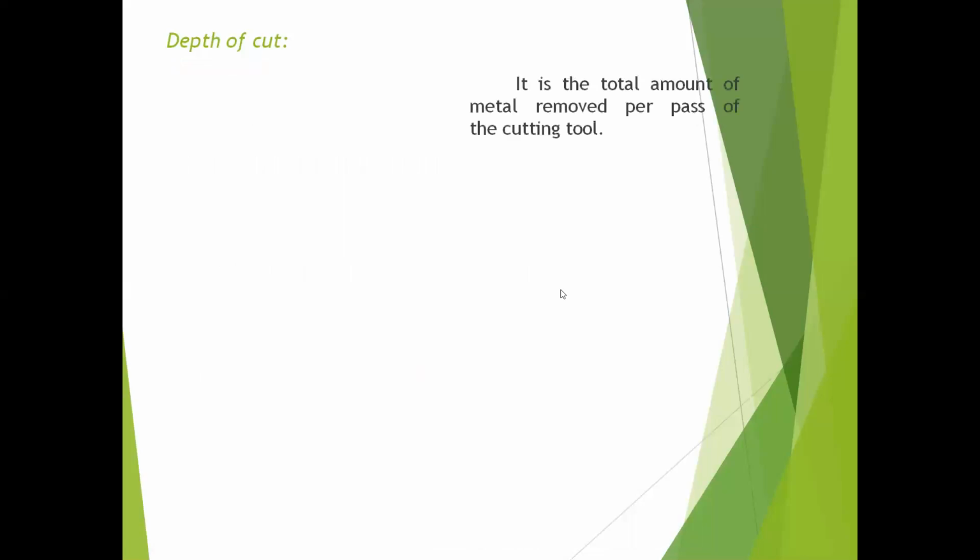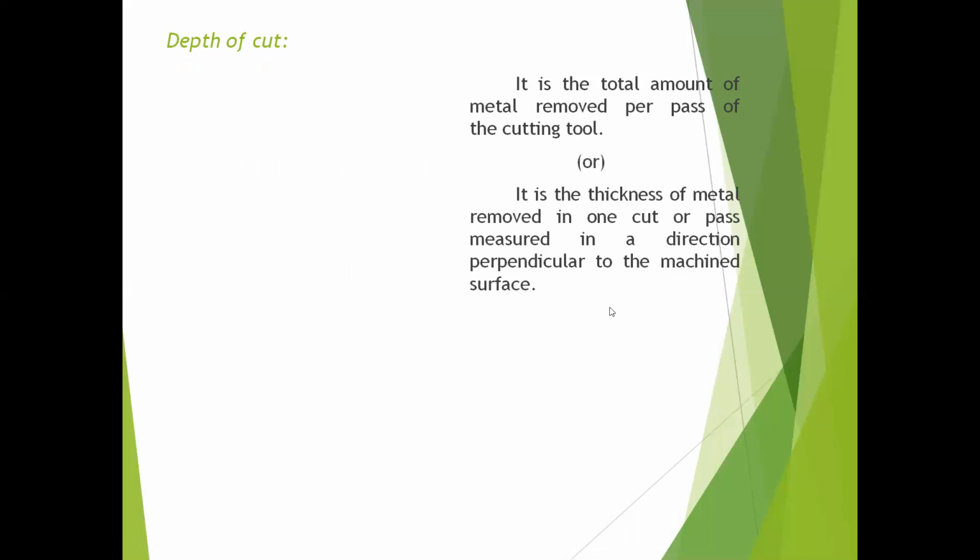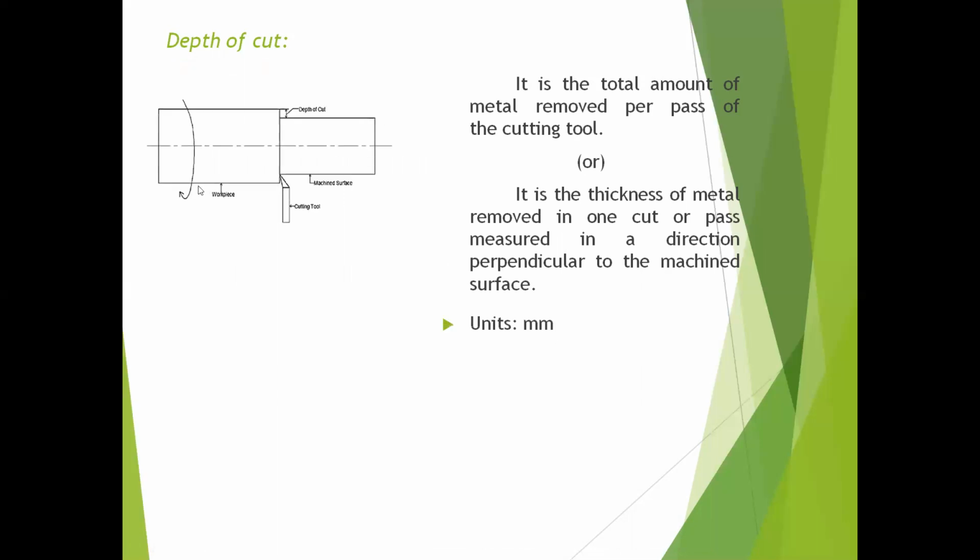Depth of cut. It is the total amount of metal removed per pass of the cutting tool. Another statement: it is the thickness of the metal removed in one cut or pass, measured in a direction perpendicular to the machined surface. The units are mm. Let's see, this is the turning operation, this is the workpiece and this is the machined surface. Let capital D be the workpiece diameter.